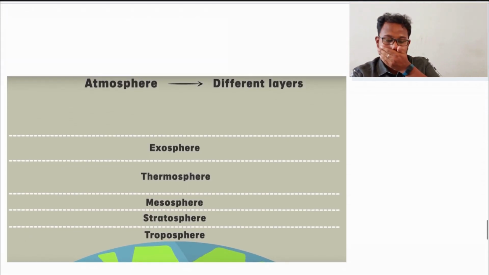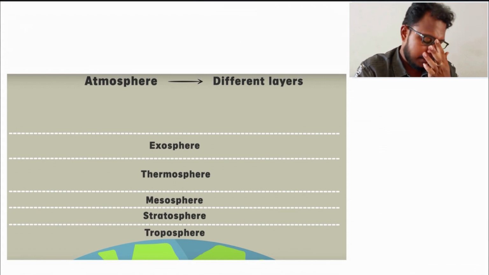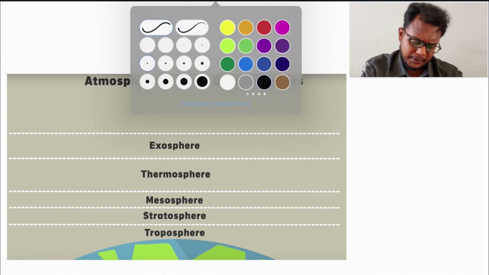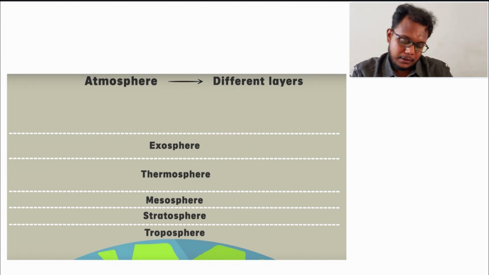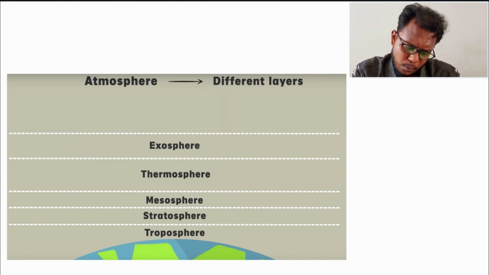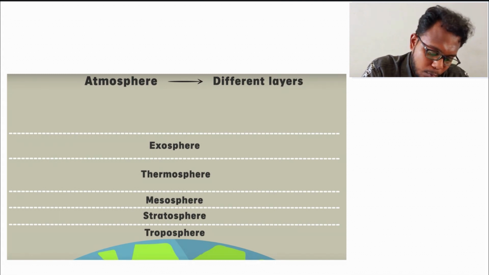This is a diagram which shows our earth and the atmosphere. We know that the atmosphere consists of different layers, and it is made up of air molecules.